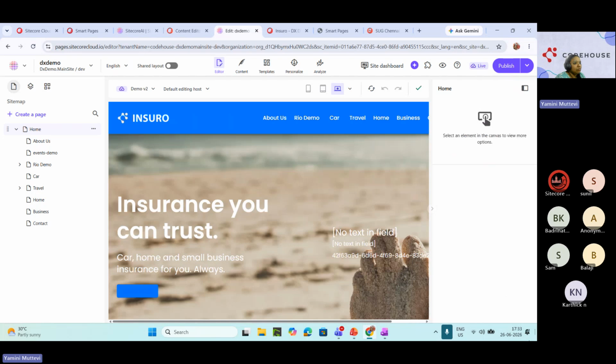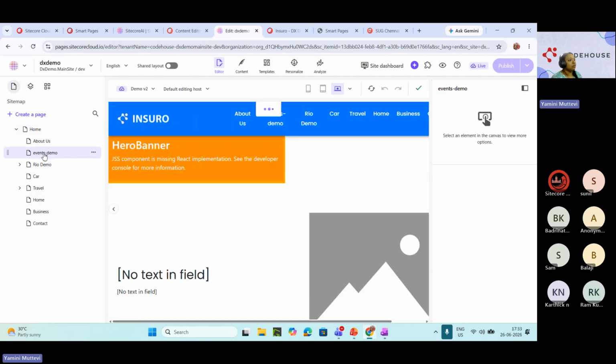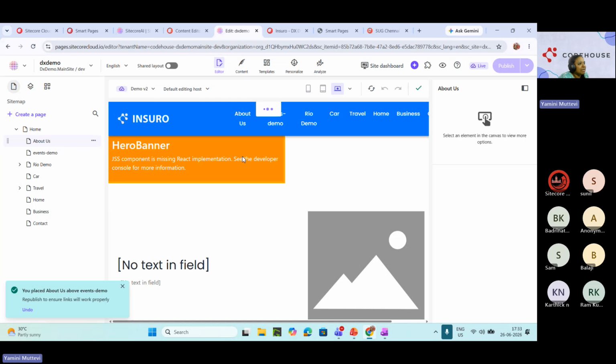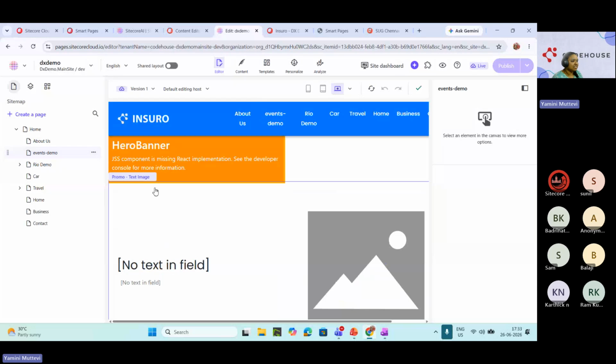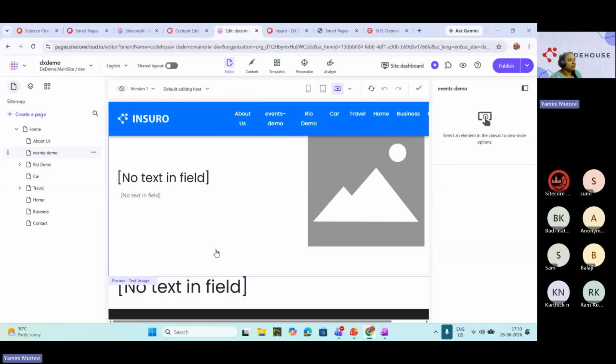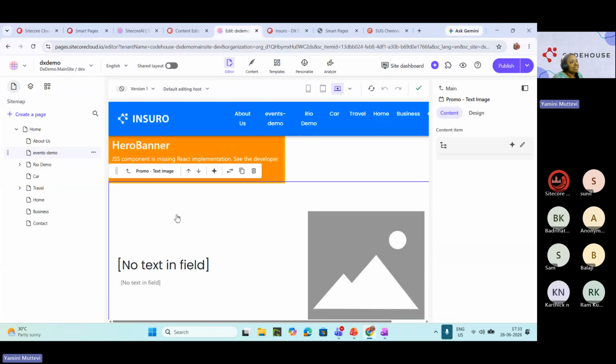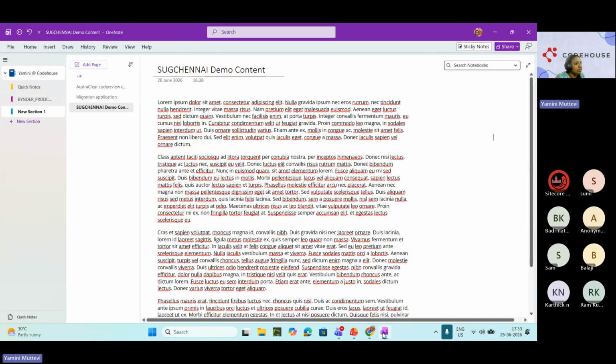I can close this now. I'll just go to the page, which is events demo, which is created now. Here is a banner, pardon me, because I made recent changes. It is appearing here, but it doesn't appear on events demo because we need to make some internal changes. This is just a demo site. So we can see two things. One is text image and promo text image.